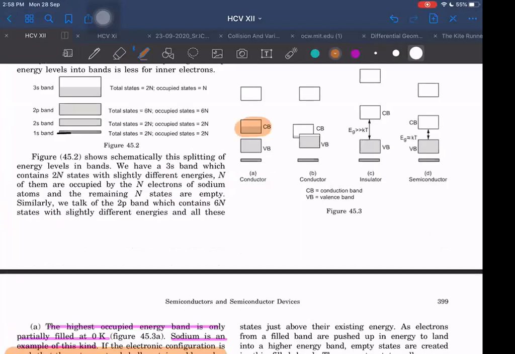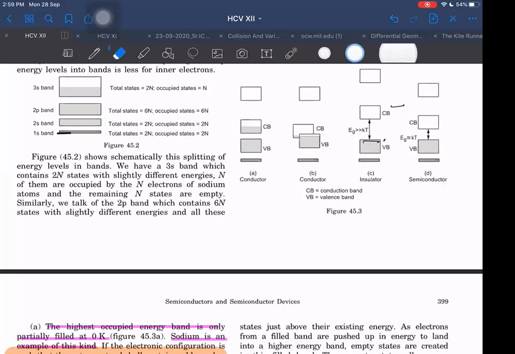And what is the conduction band? First of all, by definition, let me tell you. You may be confused with this also. The outermost band, which is completely vacant or partially filled, is called the conduction band. So either completely vacant or partially filled, but the outermost one. The one which is just after the band in which the electrons are filled up, whether it is completely vacant or partially filled, in both cases it will be called the conduction band.